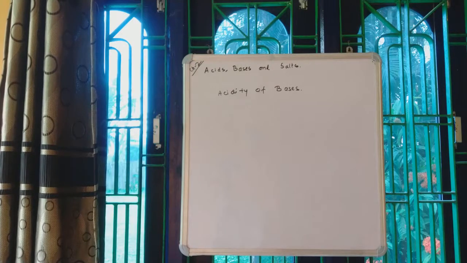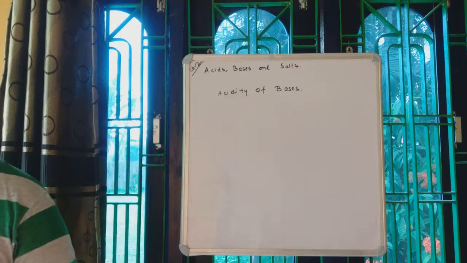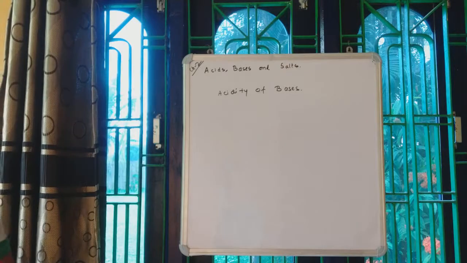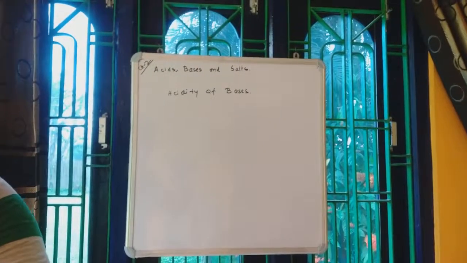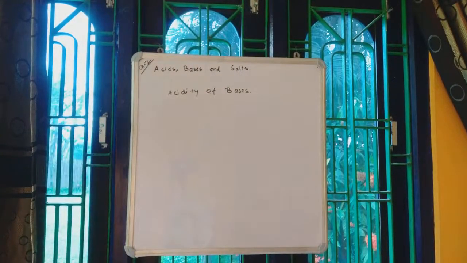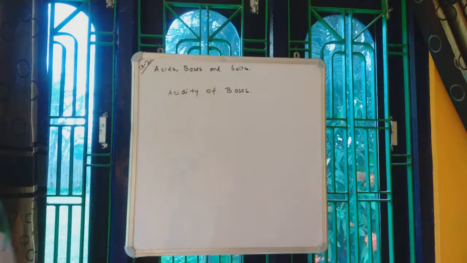Depending on how many replaceable or removable H+ ions they have, they are given different names. If an acid has only one replaceable hydrogen ion, it is called monobasic. If an acid has two replaceable hydrogen atoms, it is called dibasic acid. That means basically it depends on the number of replaceable hydrogen ions, H+ ions.